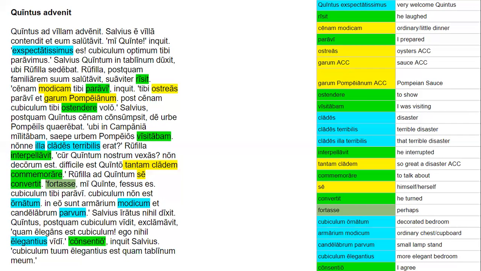Tuum is going to be a possessive pronoun. Remember that it's not accusative there; it's nominative neuter. And elegantius is a comparative adjective, and it introduces that quam clause of comparison. And tablinum meum is in the same case as cubiculum, which is nominative, but remember that they're neuter, so they have those m endings, and meum is another possessive pronoun, just like tuum.